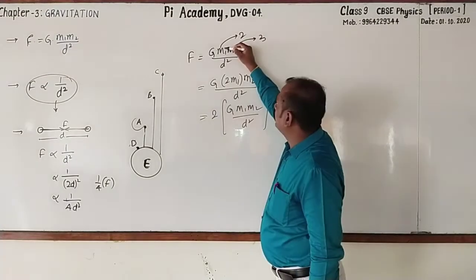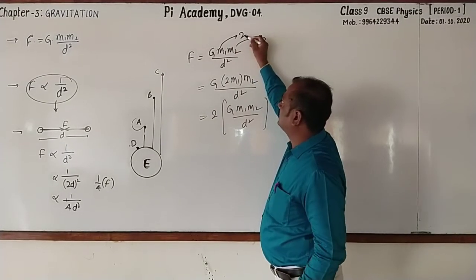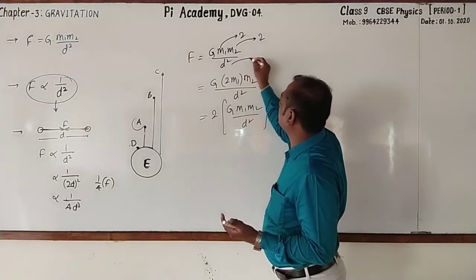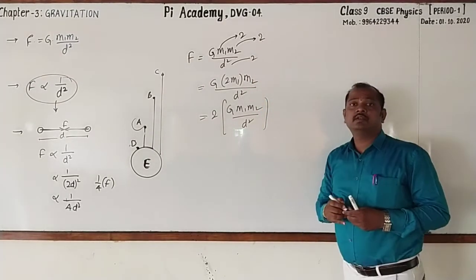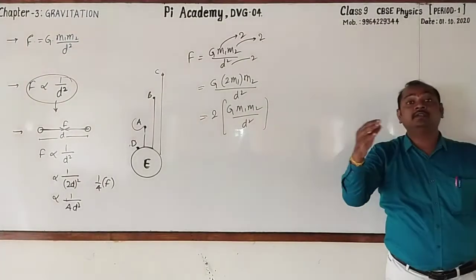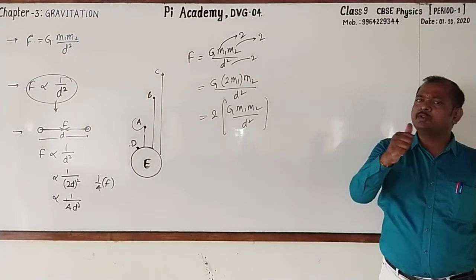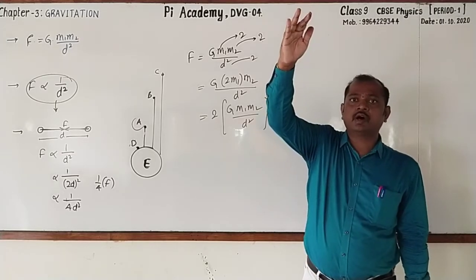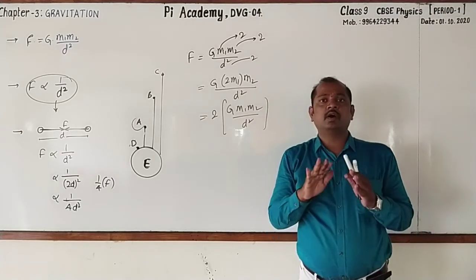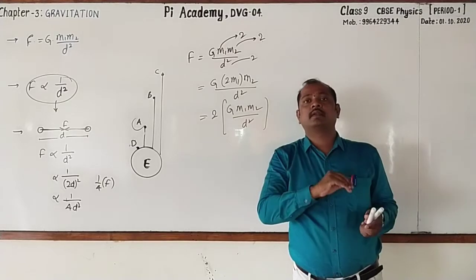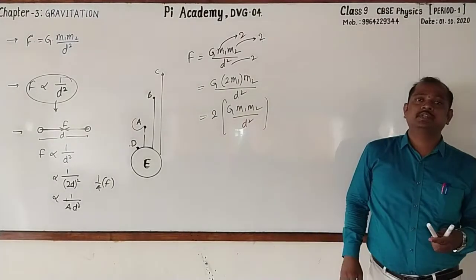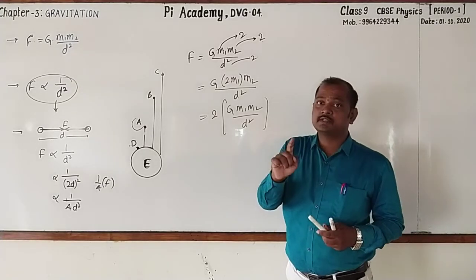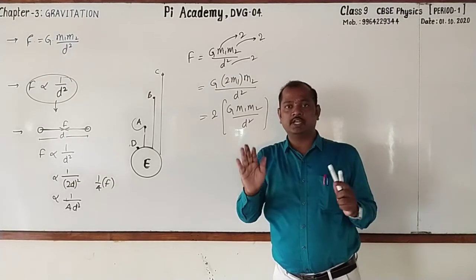Mass of first object increases by 2 times. Second object increases by 2 times. And the distance gets doubled. Then what is the gravitational force? Whether it increases or decreases or there will be no change or none of these. Which of these 4 is correct? Very good. It is the gravitational force does not change at all.